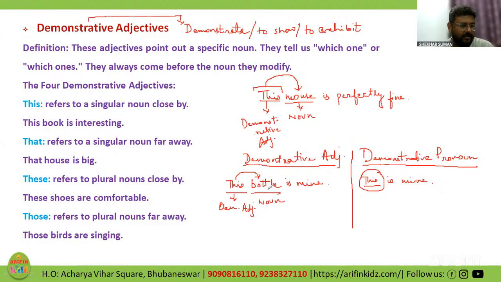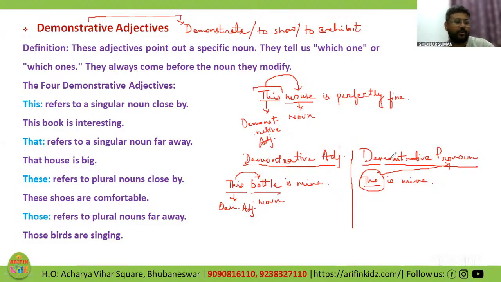We know that bottle, right? So this over here is used in place of a noun, that is bottle. So what do we know about a word that is used in place of a noun? It's a pronoun. And since it is demonstrating, this is mine, so this would be a demonstrative pronoun.